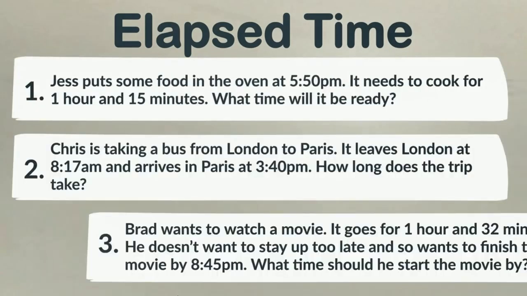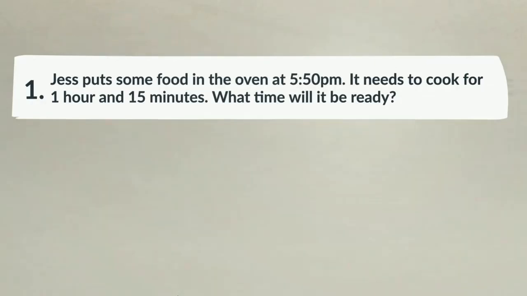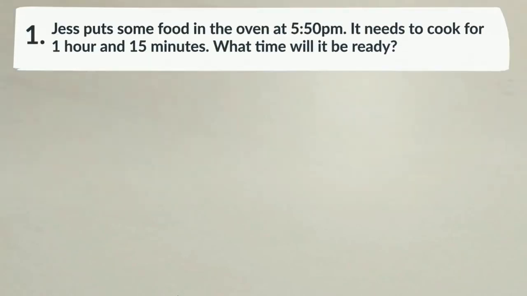So here are some of the examples. From these examples, let us learn about the elapsed time. Someone put some food in the oven at 5:50 p.m. It needs to cook for 1 hour and 15 minutes. What time will it be ready?